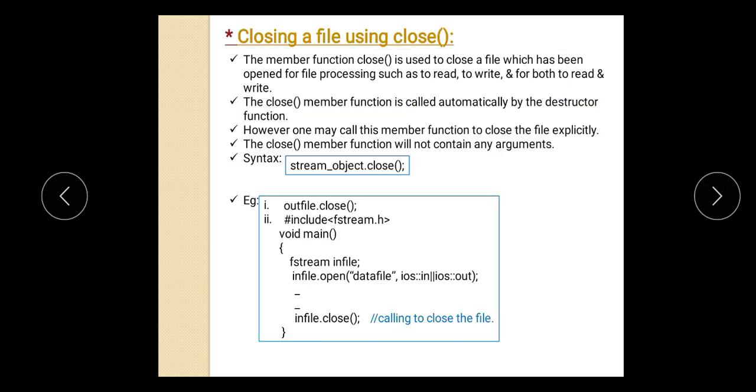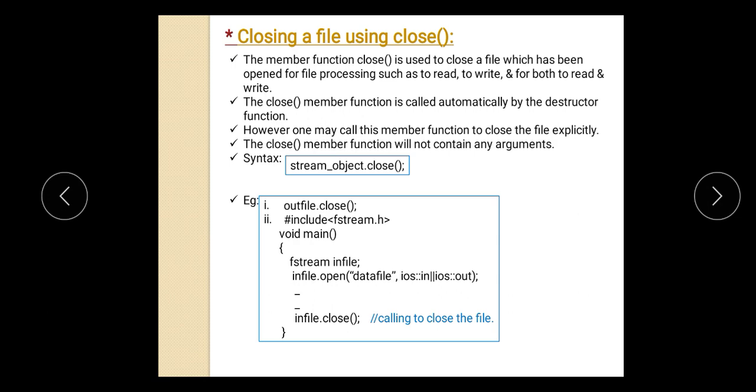Now the next topic is how to close the file. The member function close is used to close the file which has been opened for file processing, such as to read, write, or for both read and write. The close function is a member function of the fstream class, which is called automatically by the destructor function. However, one may call this member function to close the file explicitly. And what is the syntax for closing the file? Here I am showing the syntax. With the help of the object which I have created, you can call the function close, so that the file gets closed.